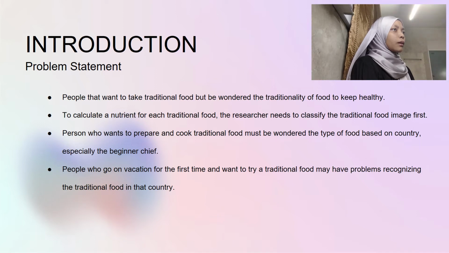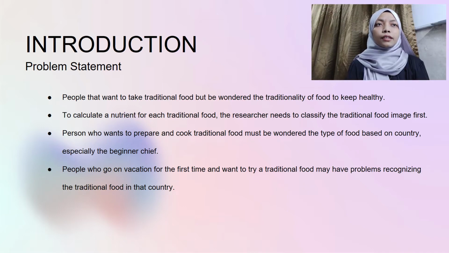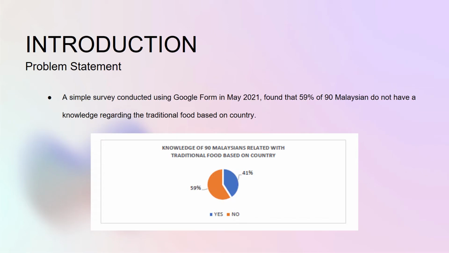And the fourth one, people who go on vacation abroad for the first time and want to try a traditional food might have problems recognizing the traditional food in that country. All these problem statements have references from articles. A simple survey conducted using Google Forms in May 2021 found out that 59% of native Malaysians do not have knowledge regarding the traditional food based on country.